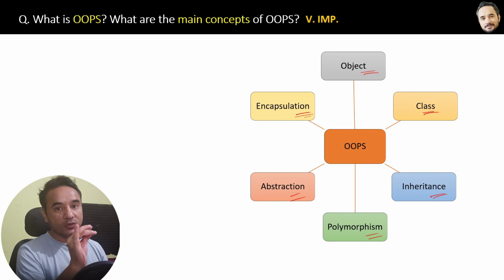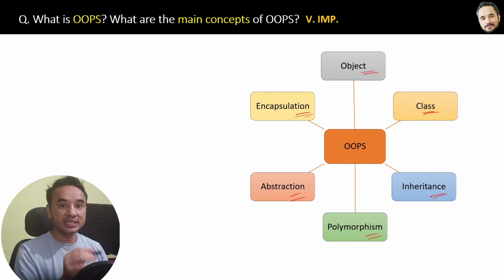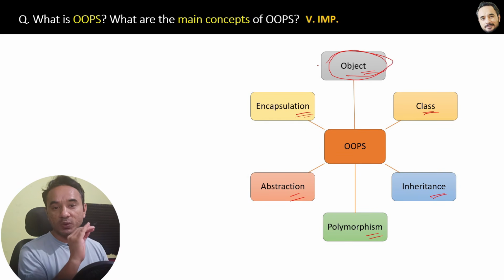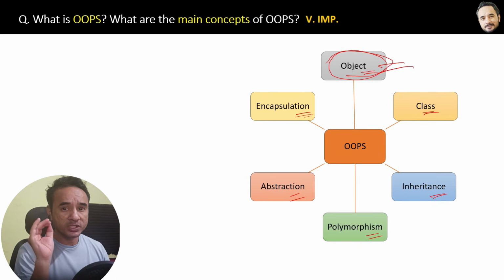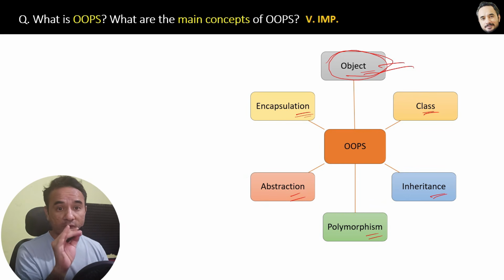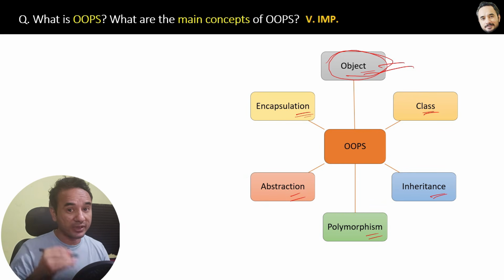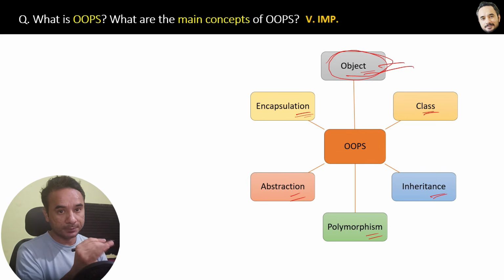OOPs stands for object oriented programming, and object oriented means it is a way to create software applications around the objects only. In the upcoming questions we will start with the object and then we will cover all these OOPs concepts one by one in separate questions. And most importantly, we will explore when to use these concepts in real applications, in which situation, and why they are so important.